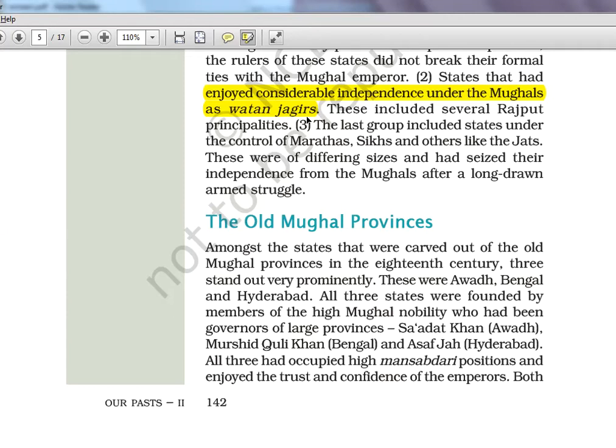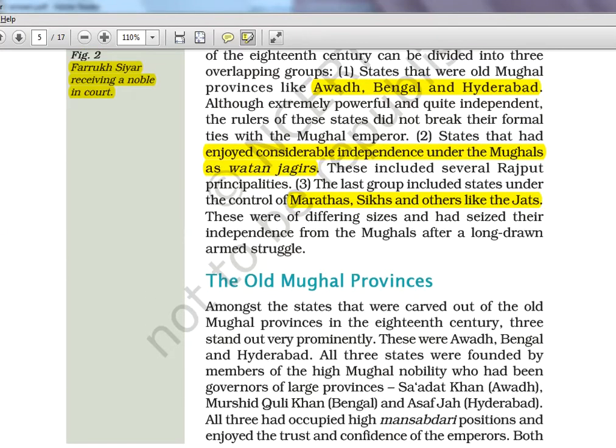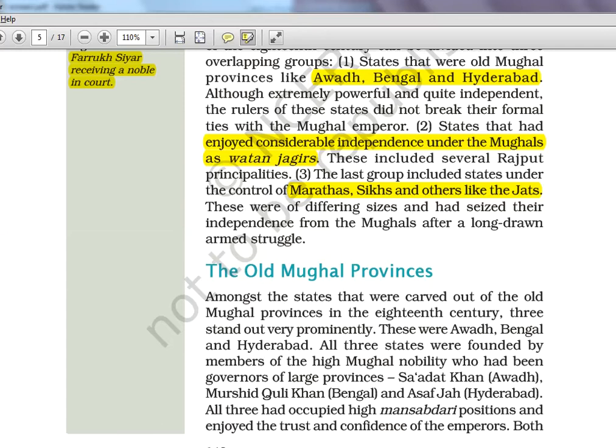These included several Rajput principalities. The last group included states under the control of Marathas, Sikhs and the Jats. Awadh, Bengal, Hyderabad, then the others: Sikh, Jat, Marathas. This is all repetition of the Spectrum series, but we'll see.